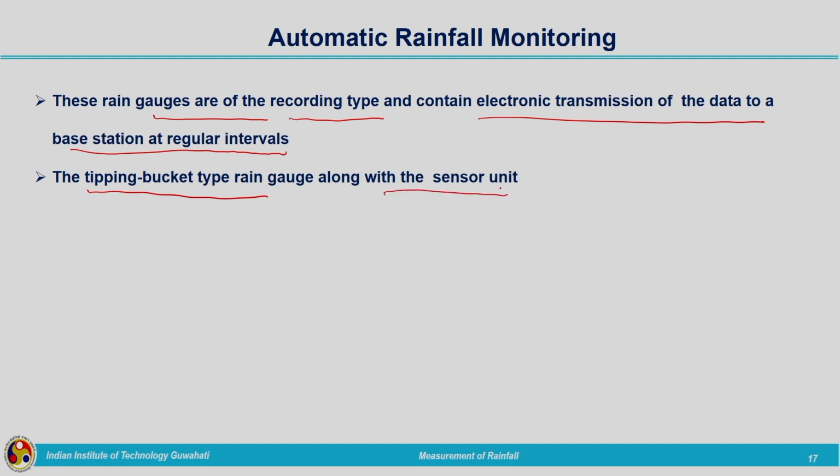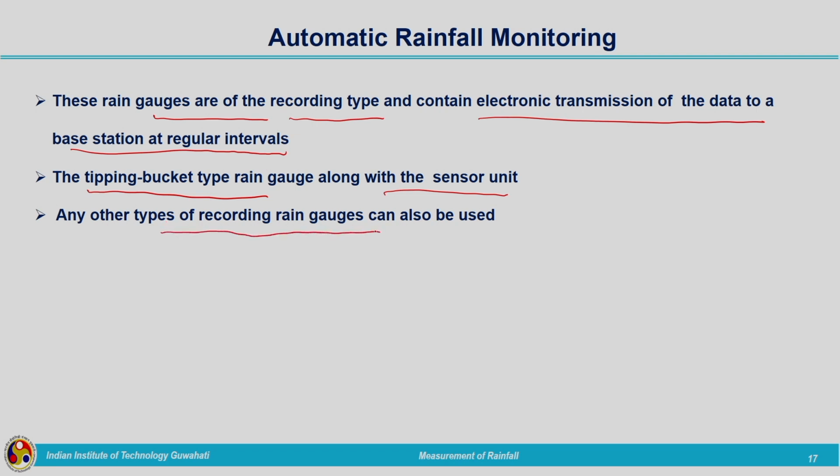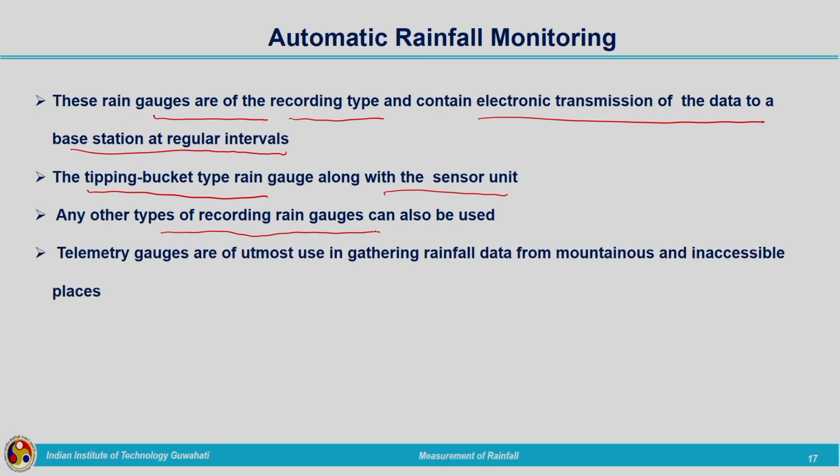It will have a proper sensor unit, and a data logger will be connected to it, and by making use of that we can get the real time rainfall data in the base station. Not only tipping bucket, any other kind of recording rain gauge can be used, because the only thing is that it should be automatically recorded. Manual measurement won't work in this case. So, this will be very useful even during the time of heavy rainfall.